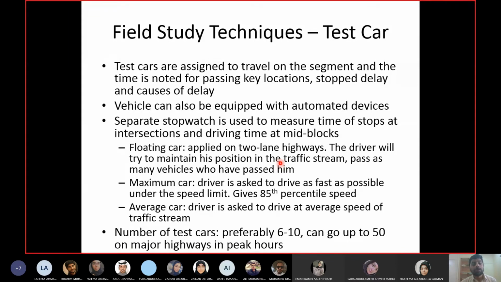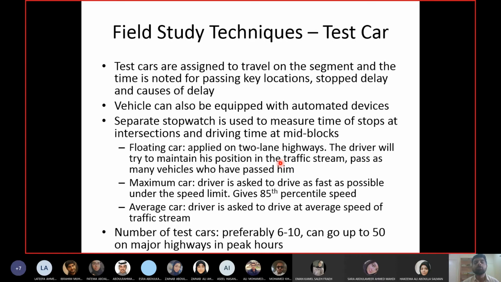Why are we doing that? Because we want to measure the travel time of a specific direction. If you keep on overtaking from the other side, your travel time will obviously be lower. That's why we don't want the driver to overtake. We want normal average travel time, which is when you maintain your own lane and keep going. This can only happen if you are not too fast. In order to be too fast, you have to overtake from the other lane.